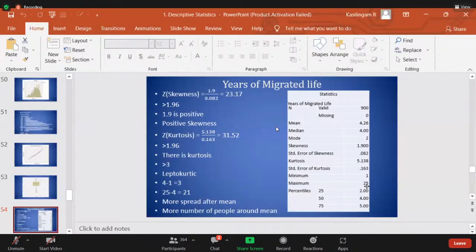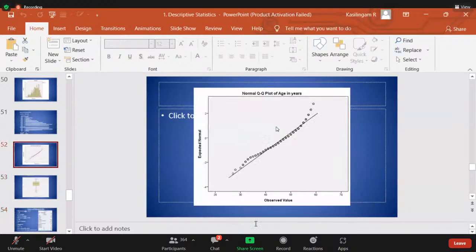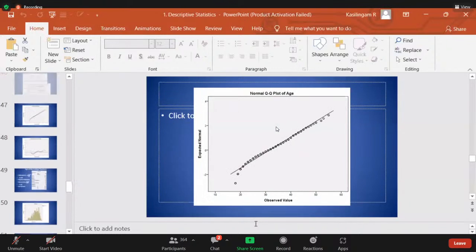It is leptokurtic. What is leptokurtic? Let me show the diagram.